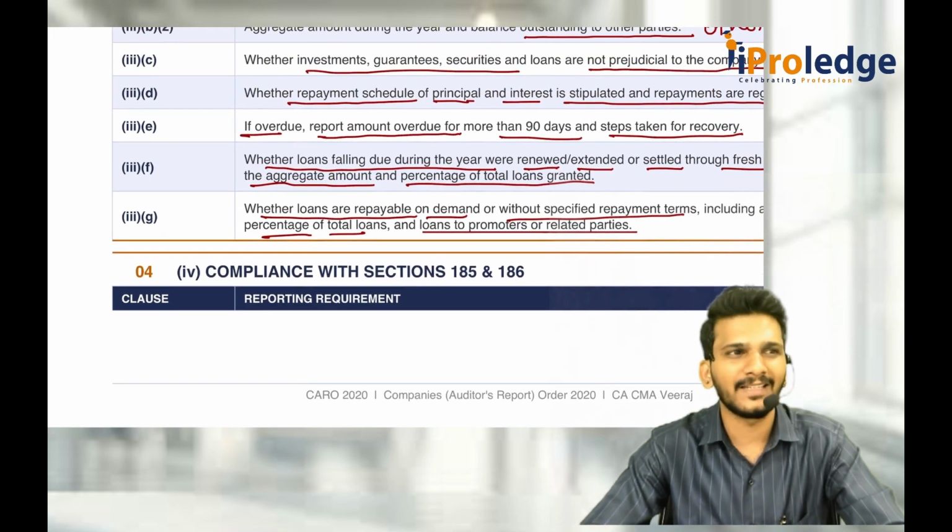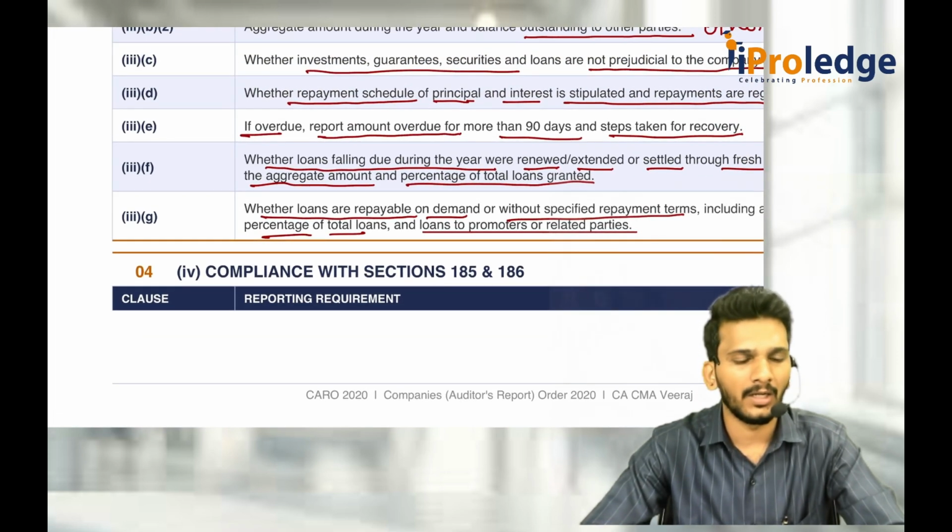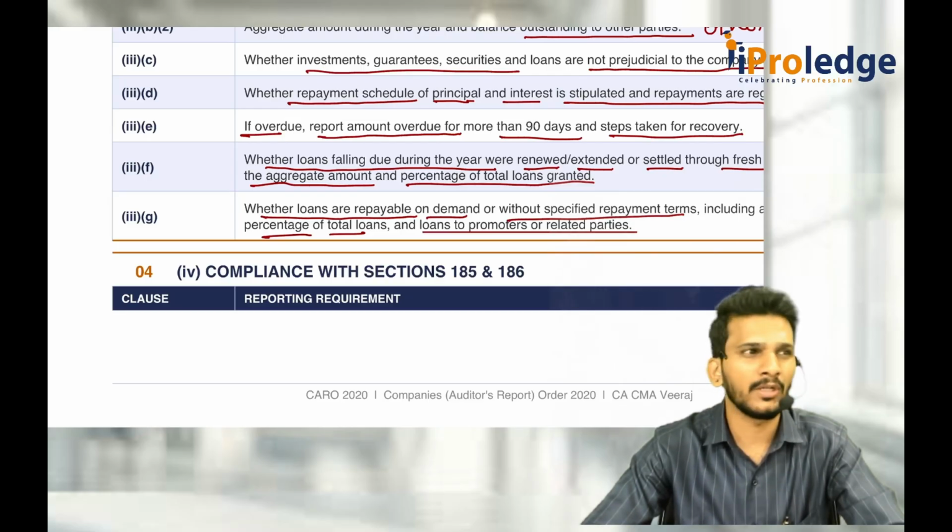Have you made any LGSI to any parties? If yes, the total made and outstanding in the current year at the year end, again to other parties and related parties. Two things are there. Then the third one is terms and conditions are not prejudicial to the interest of the company. Fourth one, stipulation of repayment of principal and interest is given and repayments are regular or not.